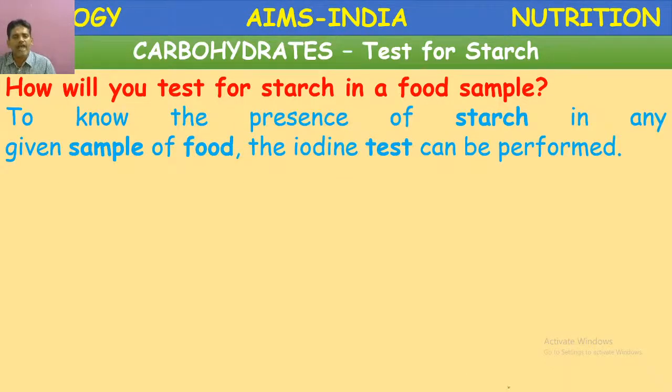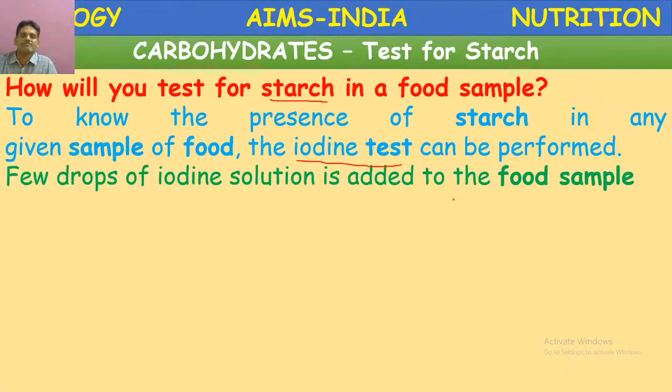The aim of the experiment is to test the presence of starch in the given food material. Starch is a complex carbohydrate. To know the presence of starch in any given food sample, an identification test, that is the iodine test, can be performed.